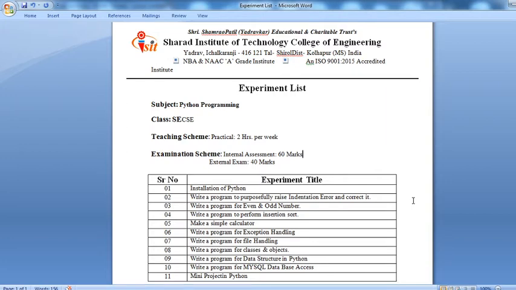That means the external marks are divided into two parts of 20 each: 20 marks are allotted for performance at the time of examination, and 20 marks are allotted for the oral viva. Now see the experiment list of Python programming.